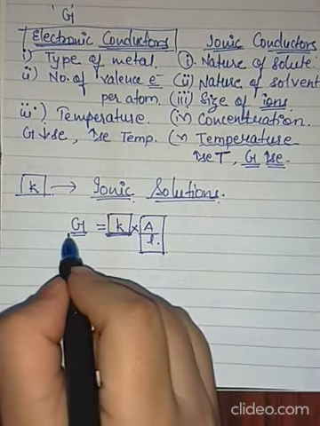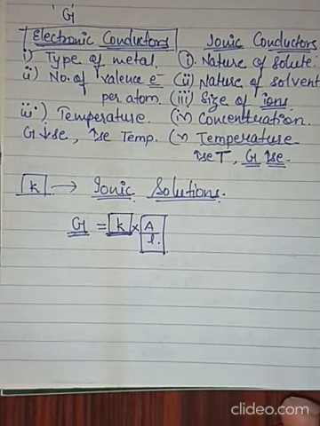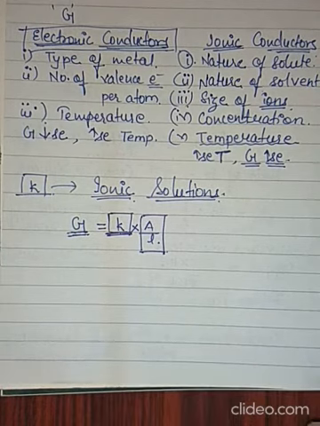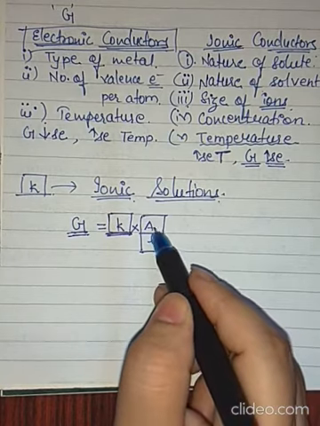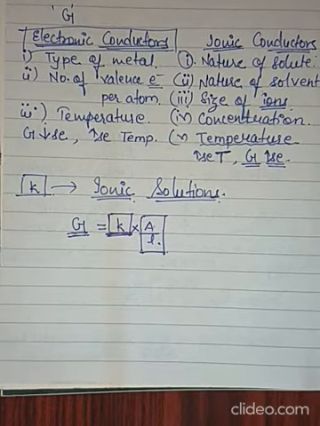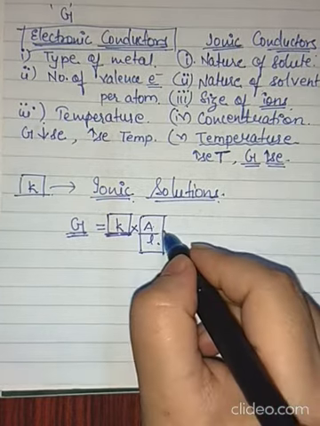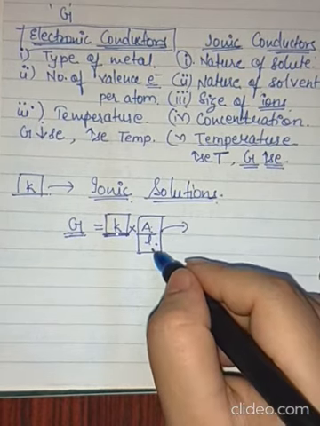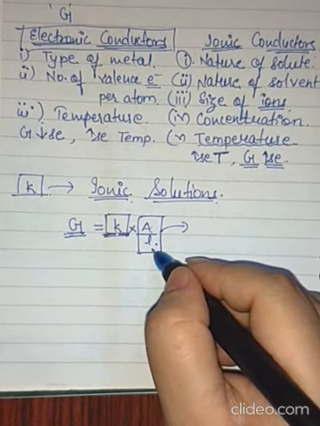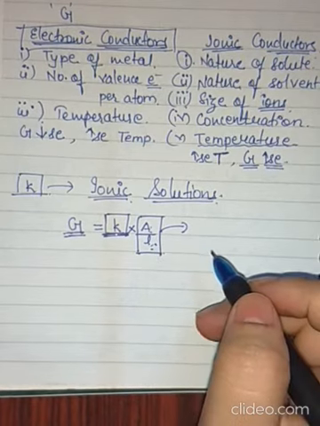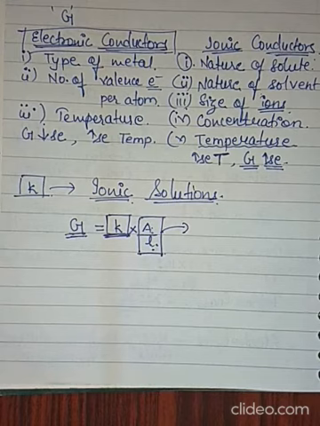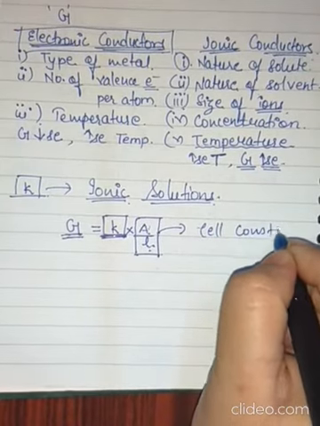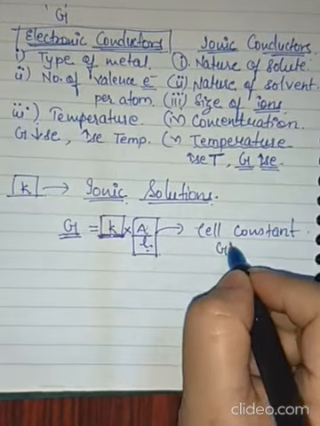So to measure conductance of an ionic solution, we need to know two things. The first one is conductivity, and the second one is this value, that is A by L. Now this A by L is actually area of cross section of the cell. L is the length between the electrodes you are taking. Electrodes, now what are they? We will talk about that in just a few moments. So this A by L is called cell constant and is denoted by symbol G star.